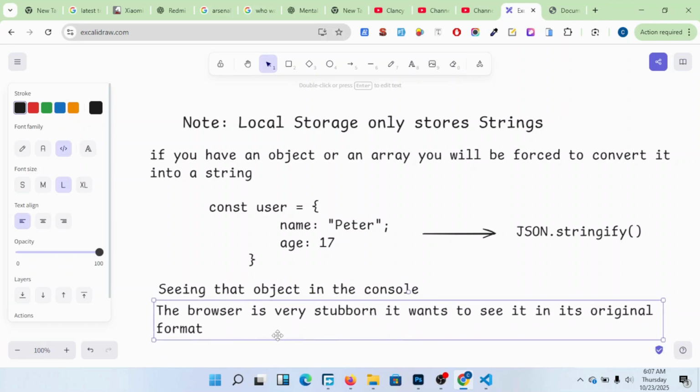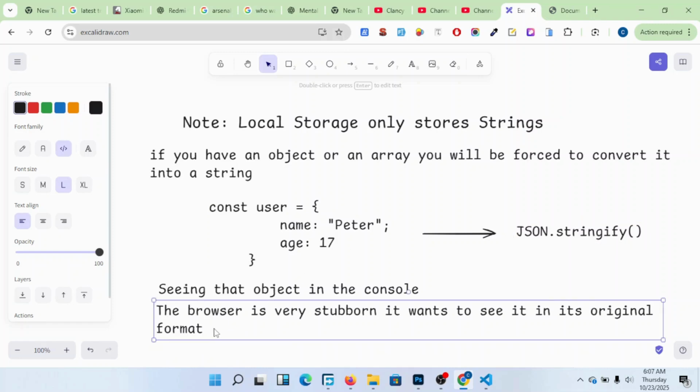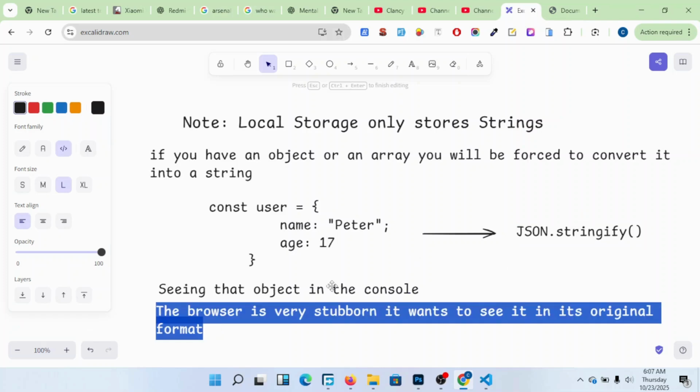You can't dodge this. You said that the thing was an object. Now you convert it into a string. Don't expect the browser to convert this back for you into an object.